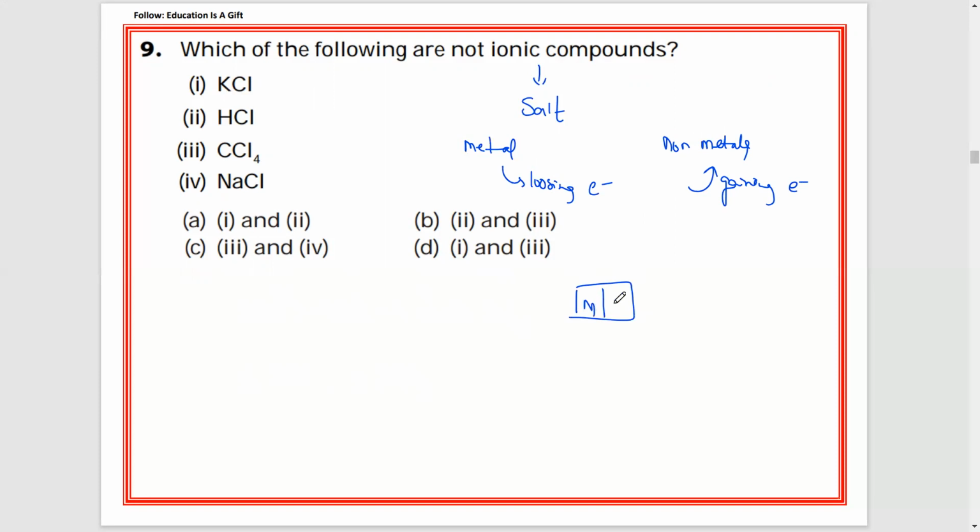The first part is the metal part. The second part is the non-metal part. Here you can observe potassium is a metal, chlorine is a non-metal, so this is an ionic compound. Sodium is a metal, chlorine is a non-metal, so this is also an ionic compound. Here, hydrogen is a non-metal, chlorine is also a non-metal. This is not an ionic compound. Carbon is a non-metal, chlorine is also a non-metal, so that is a non-ionic compound. What they are asking is which of the following are not ionic compounds? 2 and 3. Where can you find 2 and 3? B, isn't it? So the answer is B, 2 and 3.